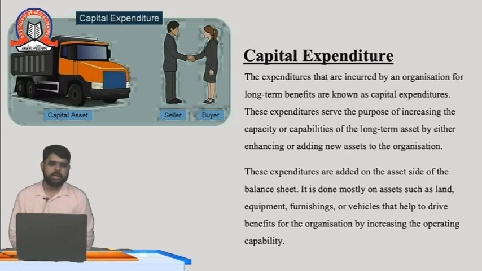For example, in the picture you can see a seller and a buyer. There are two parties and they are purchasing a capital asset, that is a truck. Whenever you are purchasing any capital asset, any fixed asset, it is said to be capital expenditure. For example, you are purchasing a second-hand typewriter. It is also called a capital expenditure because you are purchasing a fixed asset. That asset will remain in the business for a long term. The asset which will remain in the business for a long term is called capital expenditure.